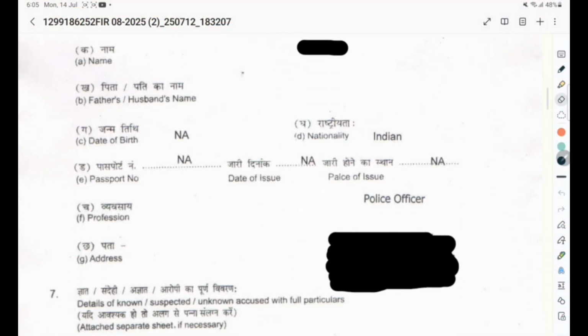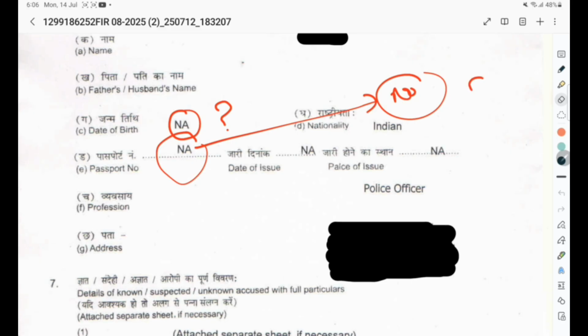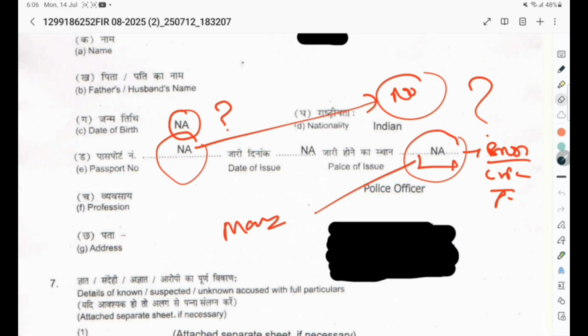Now we are moving further. Apart from that, usually the name of the complainant, his date of birth is not specified. Simply it is mentioned NA. Who is NA? Your neighbor or my neighbor? Who is NA? If a column is there, you are supposed to fulfill it. If they are putting NA, they are putting no to their own case. Find out the reason why they mention NA. Is this term recognized under BNSS or under CrPC or under the PC Act? From where they have taken this term? From Mars? From Moon? From Sun? From where they have taken it?